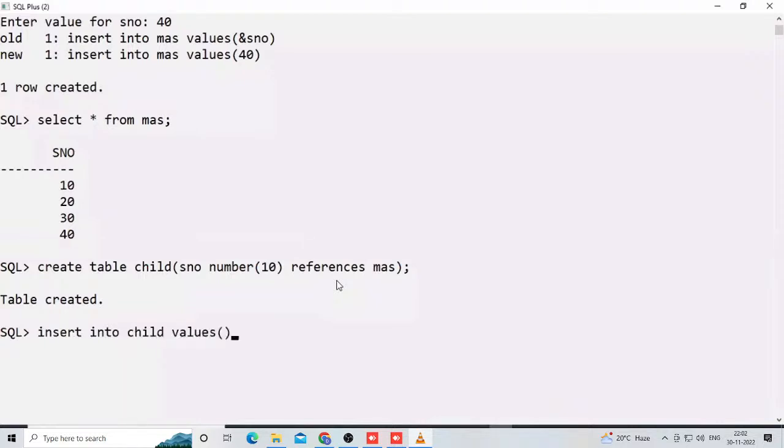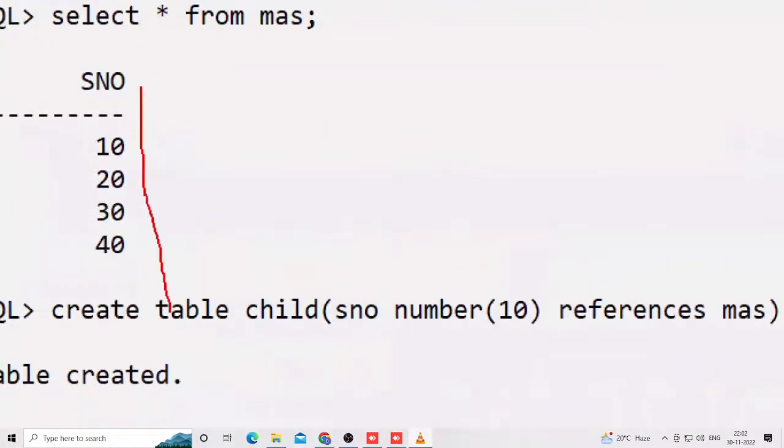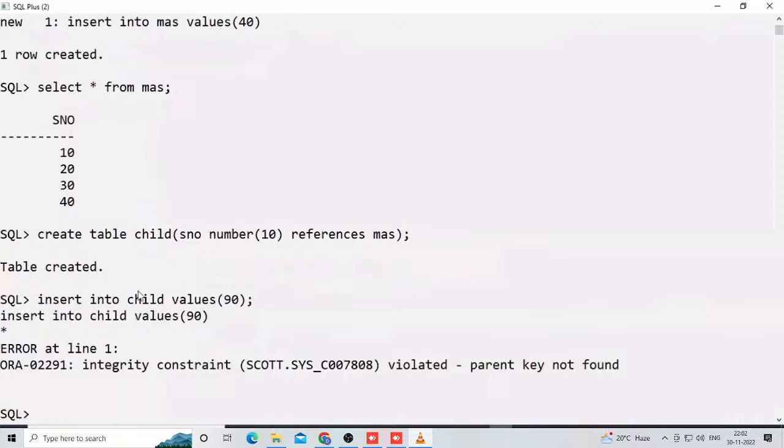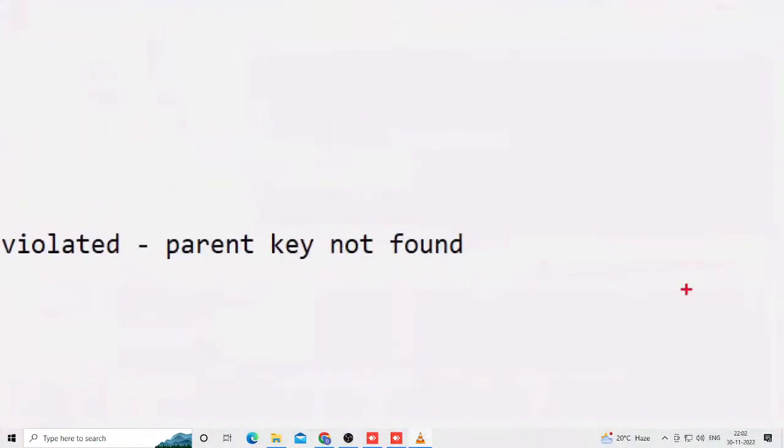I try to insert a value other than the master table values. Suppose I try to insert 90, it is not possible. 90 is not there in the master table, so it is impossible. A record other than the master table records is impossible. This gives an error. You will become familiar with these errors in the future. Maybe it says parent key not found, because 90 is not there in the master table.